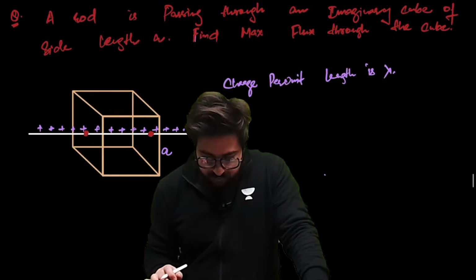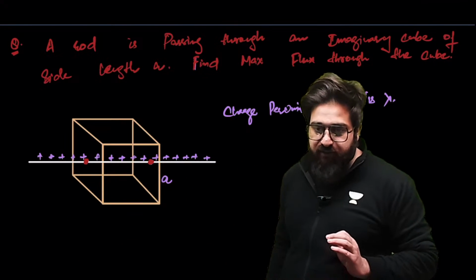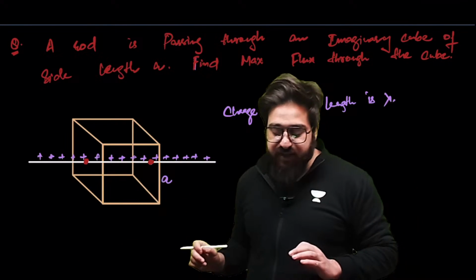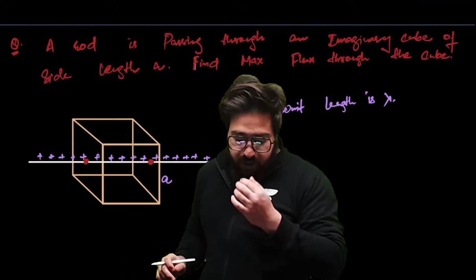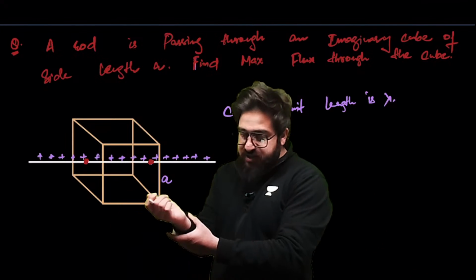The next question over here. Now, in this particular case, we have a rod. This rod is placed inside the box, inside the cube. And you guys are supposed to tell me how much is the flux through this cube.